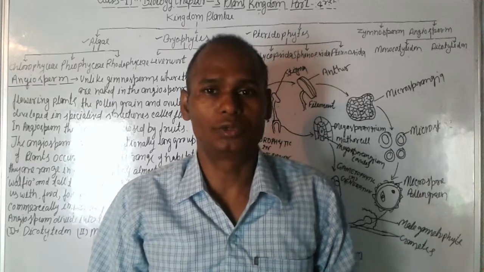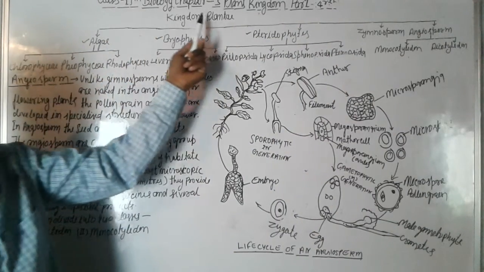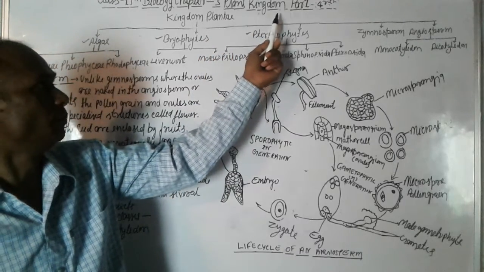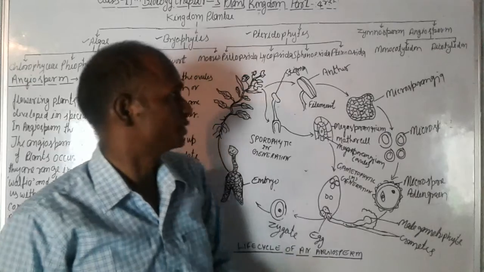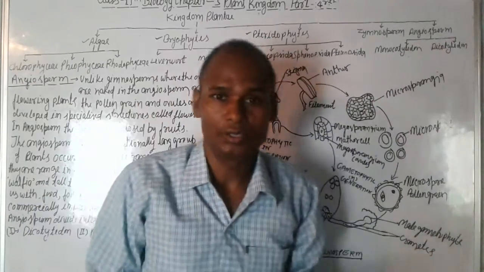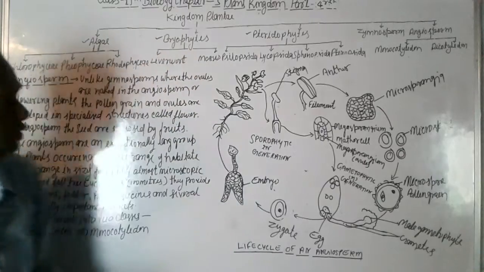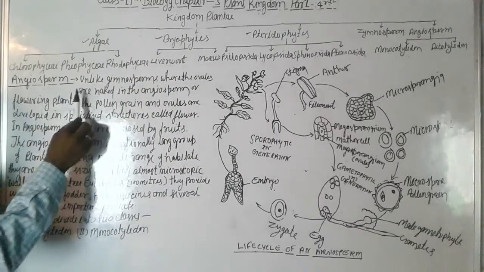Today I am going to talk about the class 11th biology chapter 3, plant kingdom, part 4. In this video we will discuss angiosperm. What is the angiosperm? You can see here angiosperm.